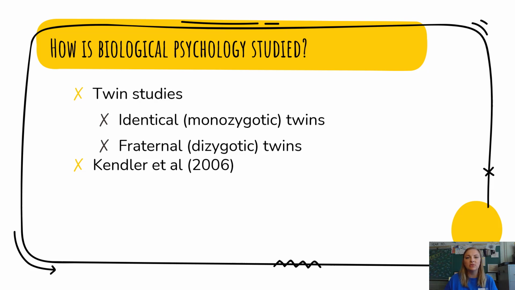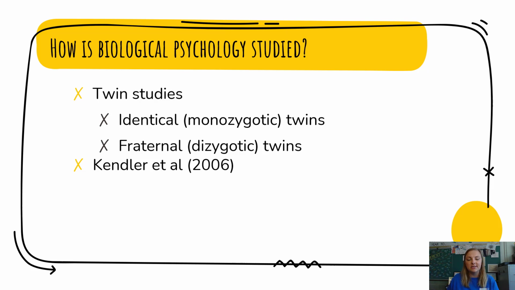Identical twins, or monozygotic twins, were formed from 1 fertilized egg that split into 2. Identical twins have the exact same DNA. They are genetic clones of each other. So you would never be able to have male-female identical twins. Identical twins will always be the same biological sex because they have the exact same DNA. Fraternal twins, on the other hand, are dizygotic twins, meaning they are 2 fertilized eggs that develop separately. Fraternal twins are no more genetically similar than any other siblings.